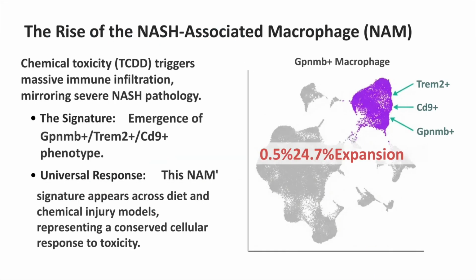The rise of the NAM. Chemical toxicity via TCDD triggers massive immune infiltration, mirroring severe NASH pathology. This universal response involves a 24.7% expansion of the Gpnmb+, Trem2+, CD9+ phenotype, representing a conserved cellular reaction to toxicological injury across various diet and chemical models.